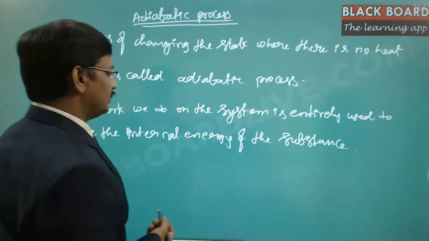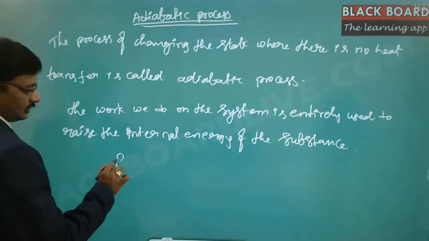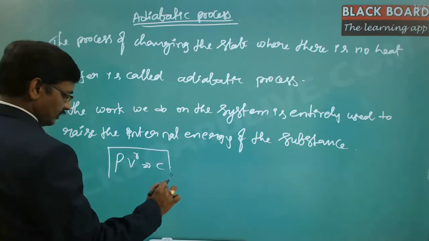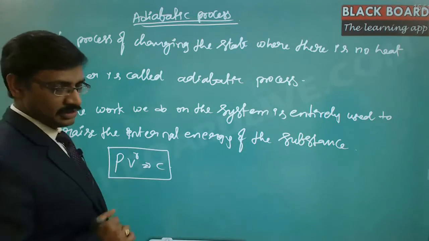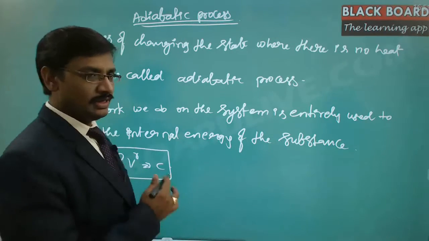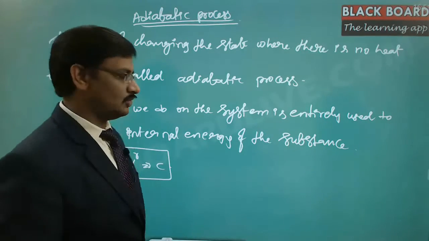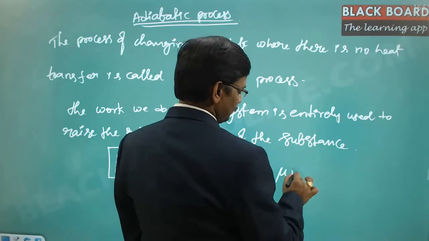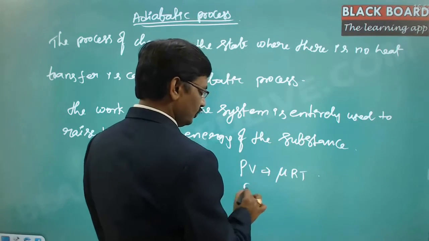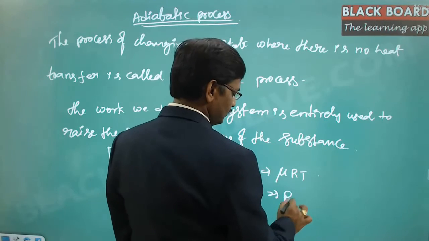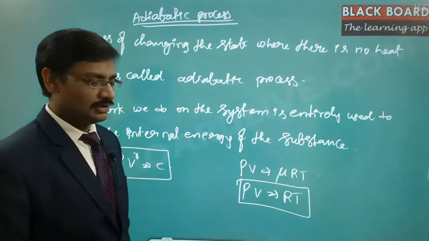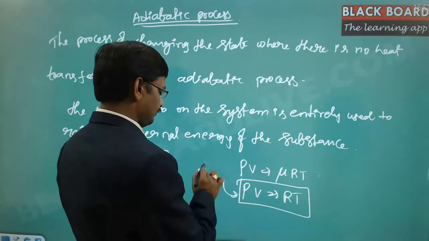And the equation that represents an adiabatic process is PV^gamma = constant. So this is a special case. This is actually deviated from the universal gas equation, that is PV = μRT. So if μ is equal to 1, PV = RT. This is universal gas relation, or the state relation. So this is called as the state relation.